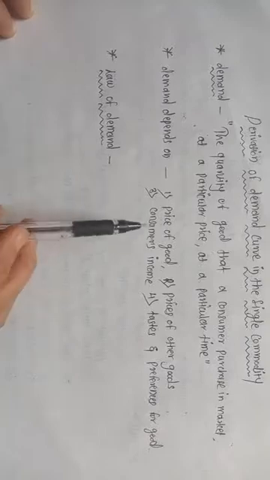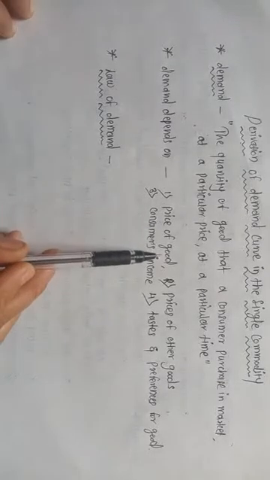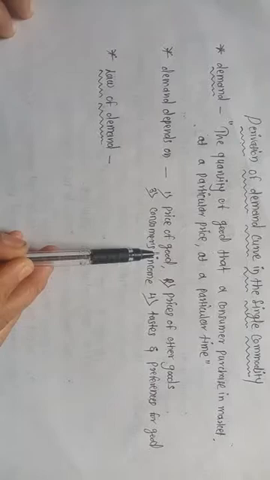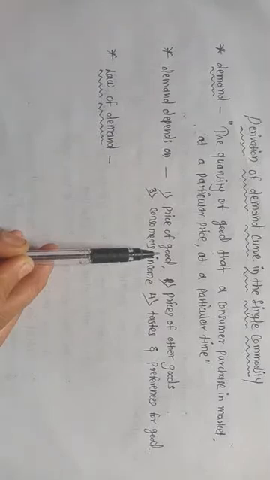And here the demand of the person or the consumer always depends on the price of the good. All of you know, when we purchase different types of goods and services in the market, first of all we see the price of the goods and services.